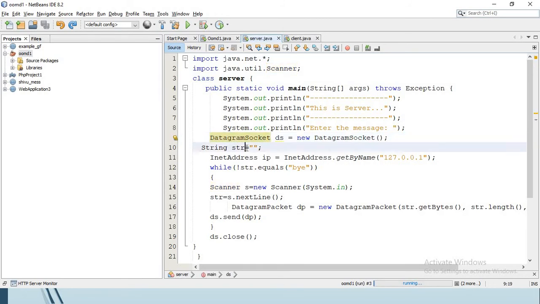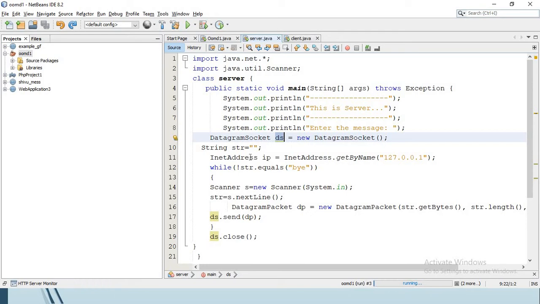Why is this datagram socket used? Because this is the type of network socket which provides a connectionless point for sending and receiving data packets. Here we are not establishing a connection-oriented connection; we are using a connectionless service. That is why we are using the datagram socket.